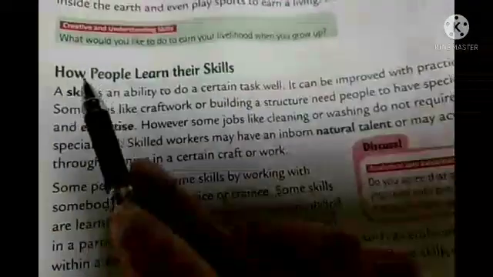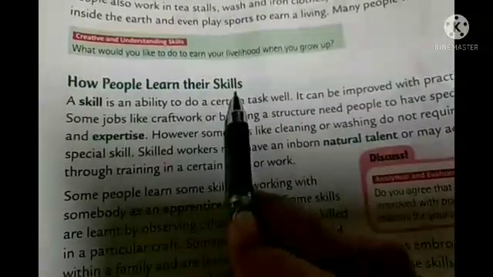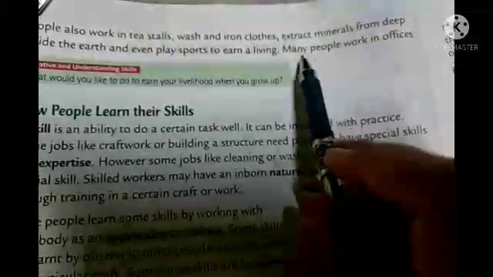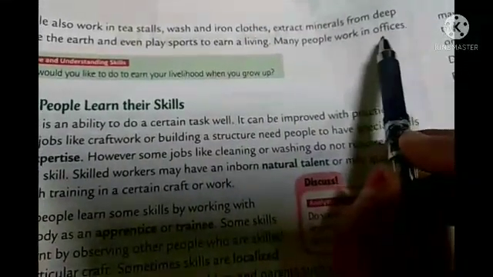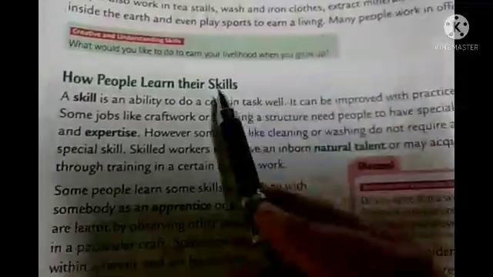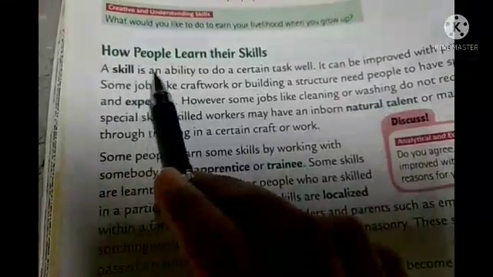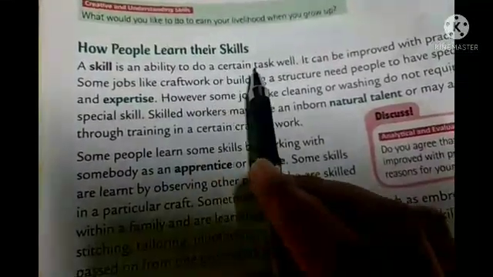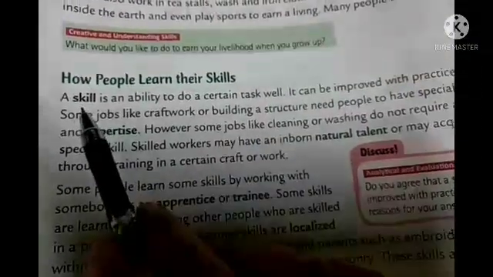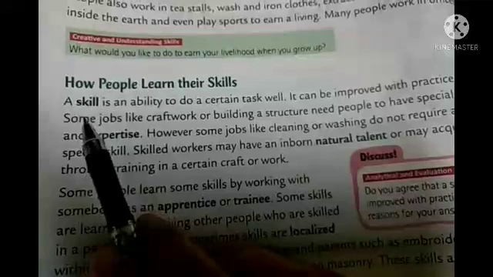Now you see how people learn their skills. To do a particular job, like many people work in an office, they need education, right? So where are they getting the skills from? We will learn it here. As I told you, a skill is an ability to do a certain task well. That means that person is an expert in that. So that is called the skill of that person.